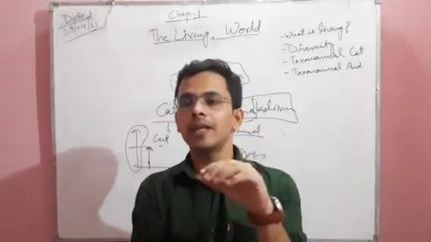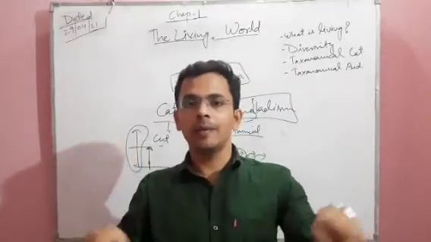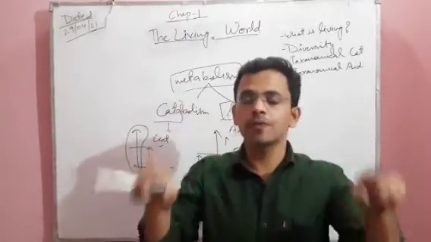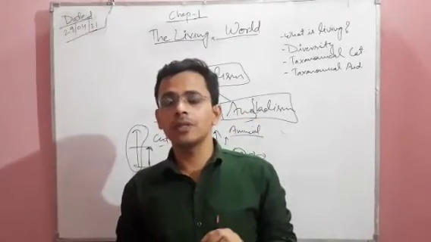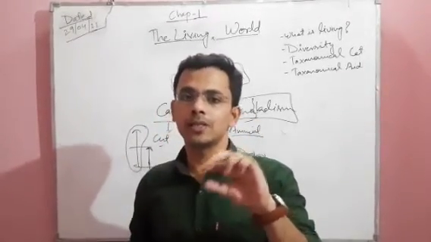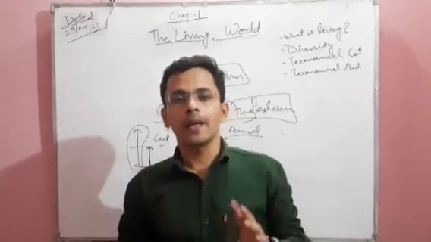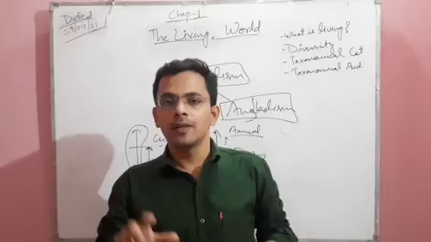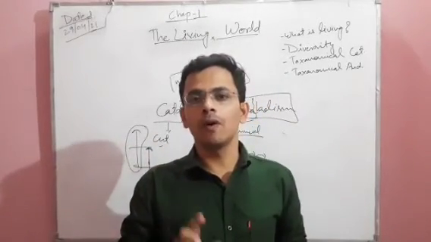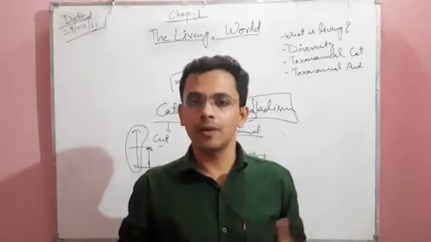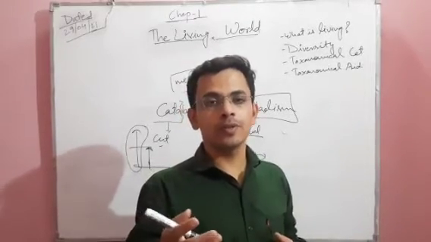First of all, it has an atmosphere in which different types of gases are present, mostly oxygen and CO2 for the plants. The second thing is that Earth has a sufficient amount of water. Air and water.